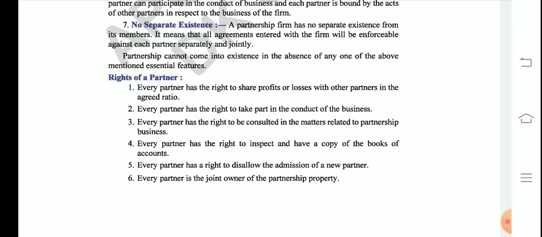So A cannot force B. Here all the partners have to agree. If any partner disallows the admission of a new partner, then the new partner may not join. So each and every partner has the right to put their willingness and their opinion. The point 6 says every partner is the joint owner of the partnership property.